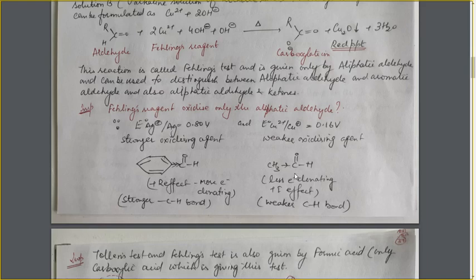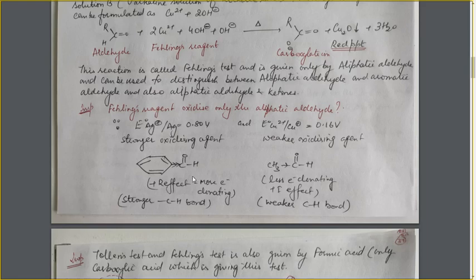This is an aromatic aldehyde and this is an aliphatic aldehyde. Here there is an alkyl group, here there is a benzene ring. Both are electron donating. It is because of the plus R effect in one and the plus I effect in the other. The benzene ring has more electron donating power. That's why in this case the CH bond is a little bit stronger, and here, due to less electron donation, this CH bond is a little bit weaker. That's why it is easily oxidized, and the other is not easily oxidized.